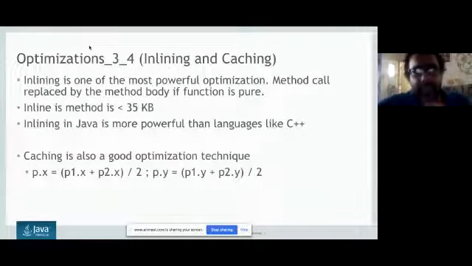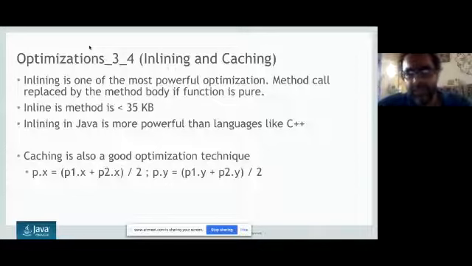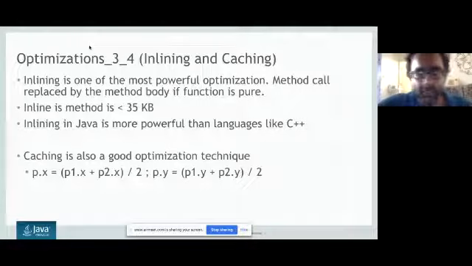Anyway, I am covering inlining and caching, which is very simple. When you see that a method can be easily embedded into another method, you just inline it. You take the complete method body and put it into the parent method body. That is called inlining. And caching means, if you are using p1.x and p2.y at many places, that is actually a variable call on an instance class, so I will replace that with a temp variable and cache this value. We will use the caches which most advanced computers provide.